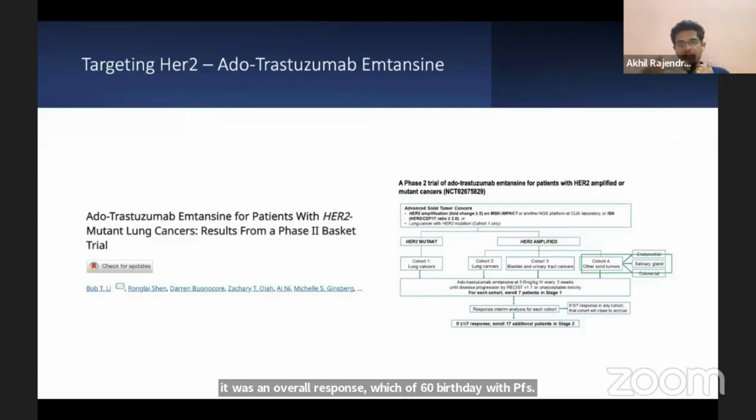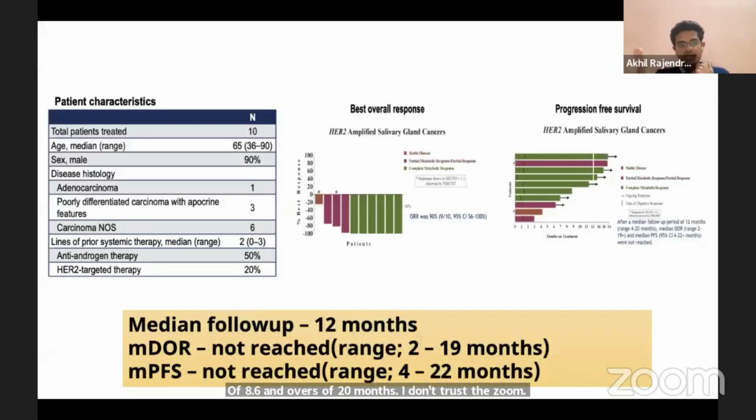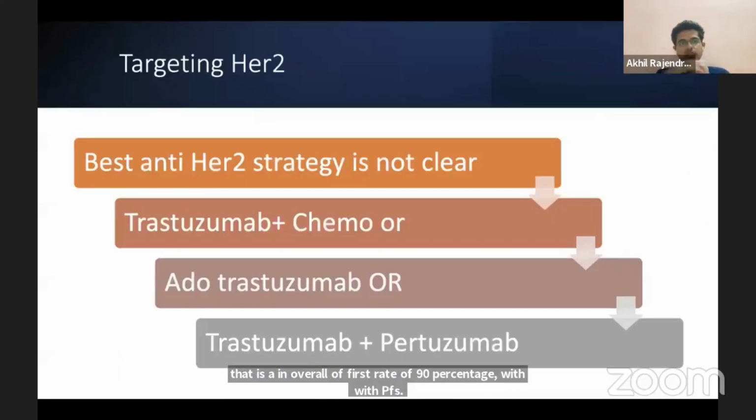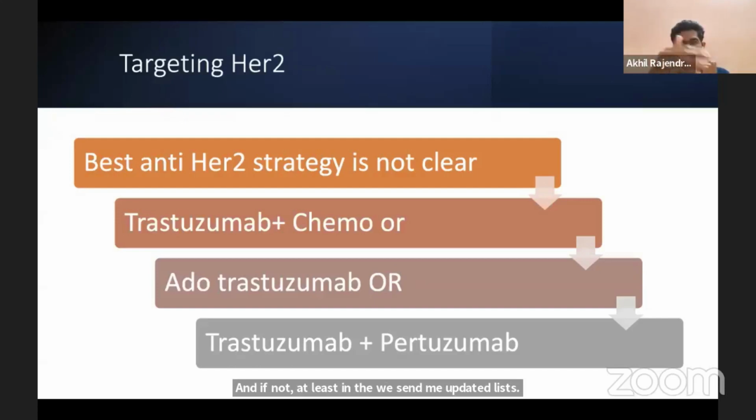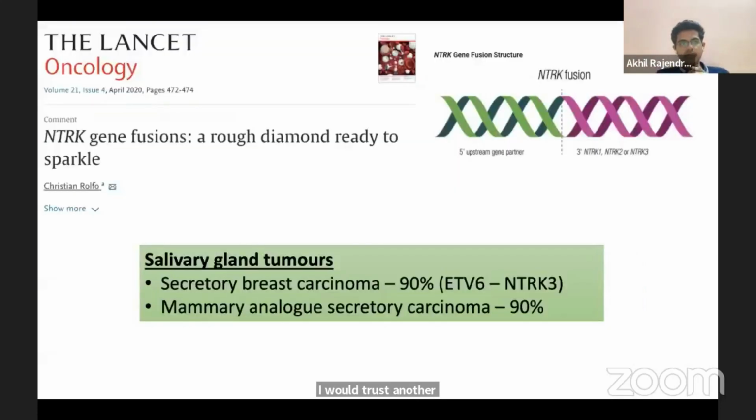Ado-trastuzumab was again used in another phase 2 basket trial, and that resulted in an overall response rate of 90%, with PFS and OS not yet reached in the recently updated results. The best anti-HER2 strategy is not clear, whether it is trastuzumab plus chemo, ado-trastuzumab, or trastuzumab plus pertuzumab. Any of them can be used based on availability.